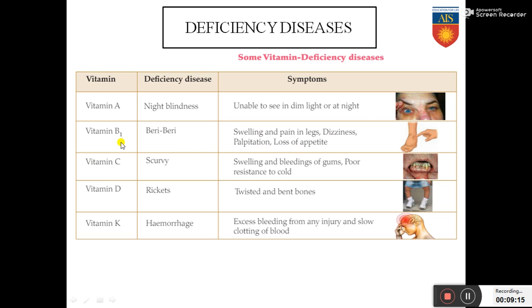Vitamin C causes scurvy, swelling and bleeding of gums, poor resistance to cold. Vitamin D causes rickets, twisted and bent bones. So the bones get bent like here. Vitamin K deficiency causes hemorrhage. Hemorrhage is excess bleeding from an injury and slow clotting of blood. So a person who is suffering from hemorrhage will show slow clotting of blood.